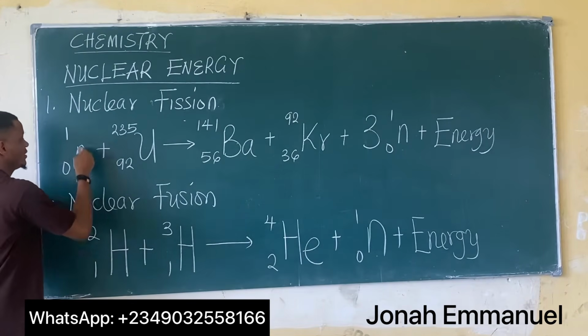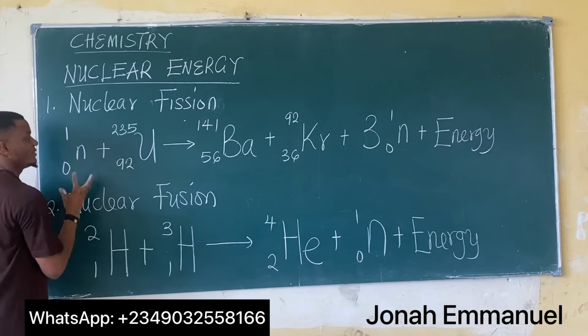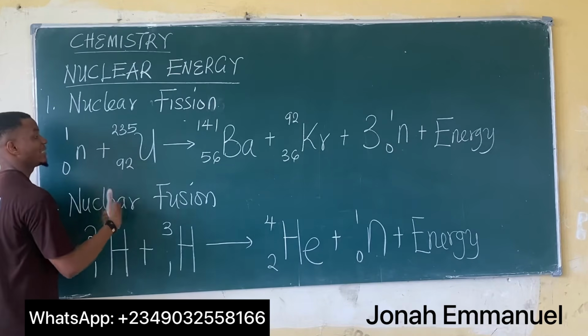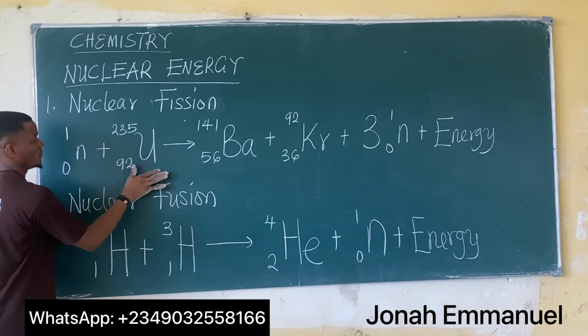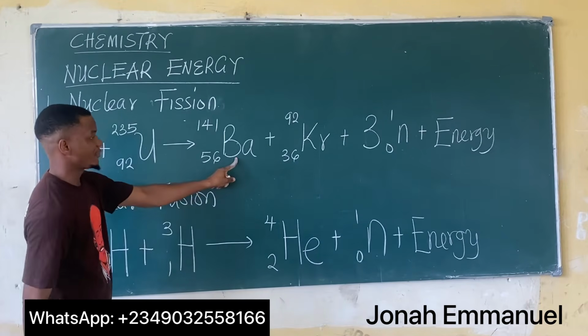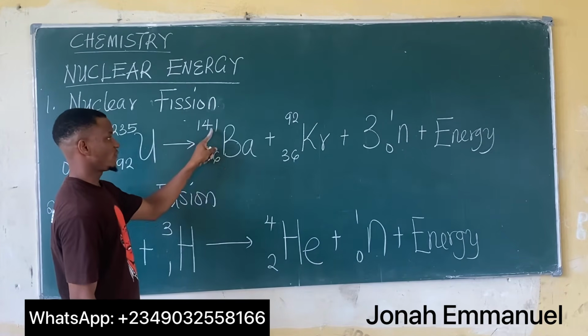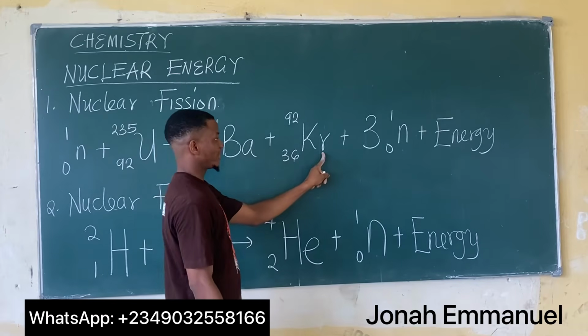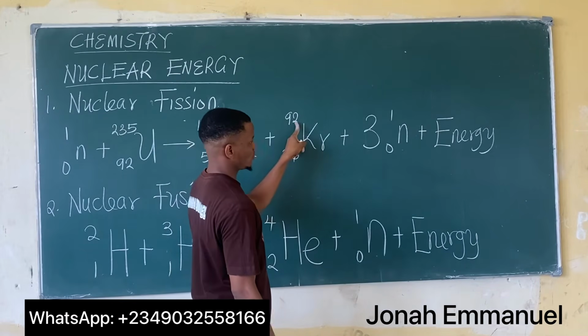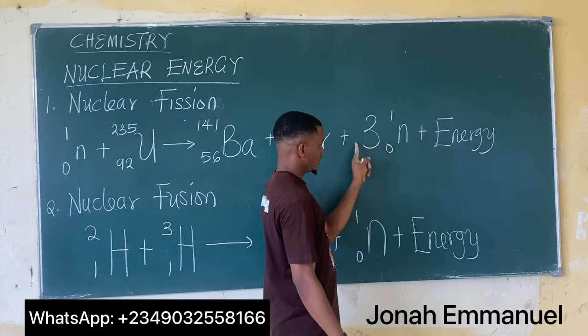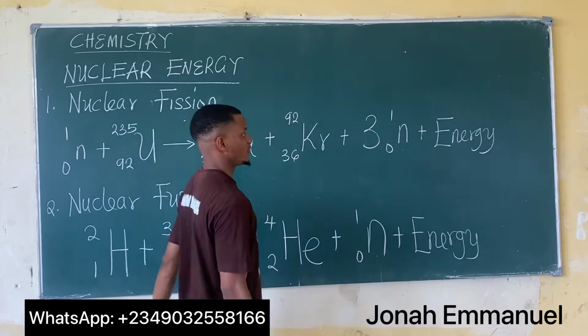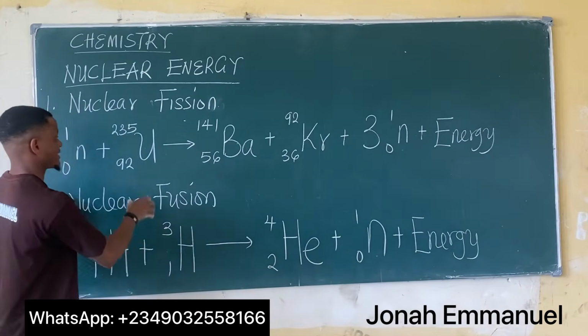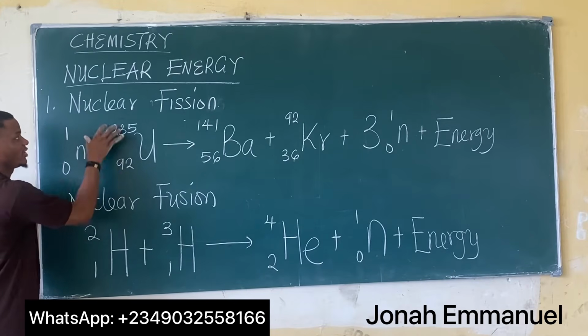Here, I have a neutron bombarded with uranium to produce barium 141, krypton 92 and 3 neutrons, of course, with the release of energy. So this is an example of nuclear fission.